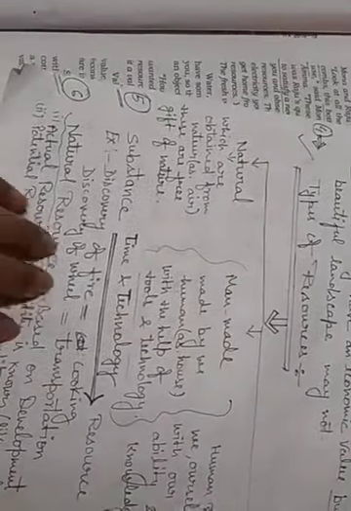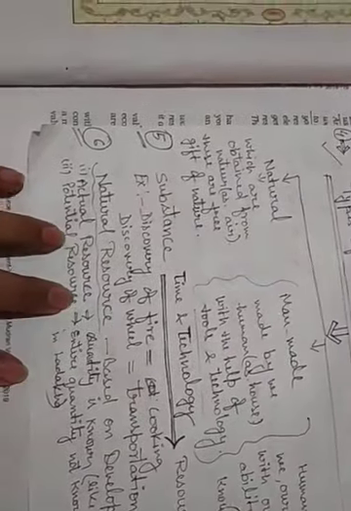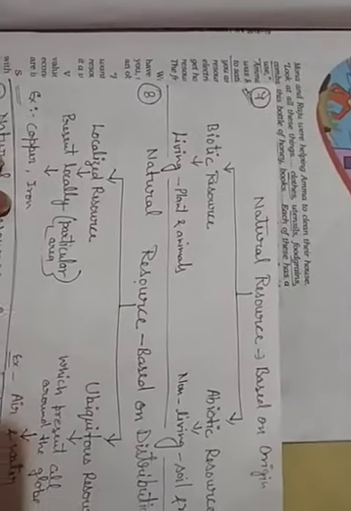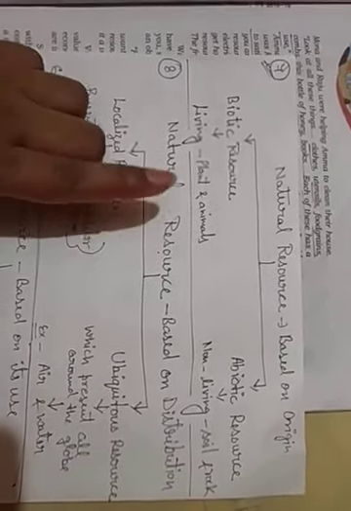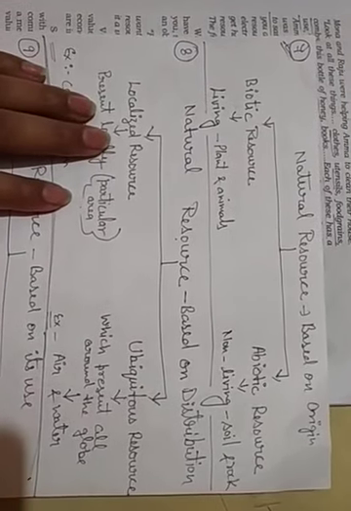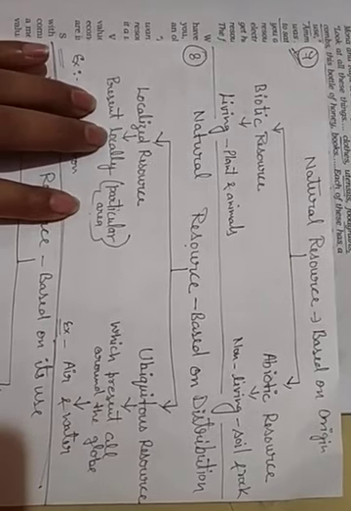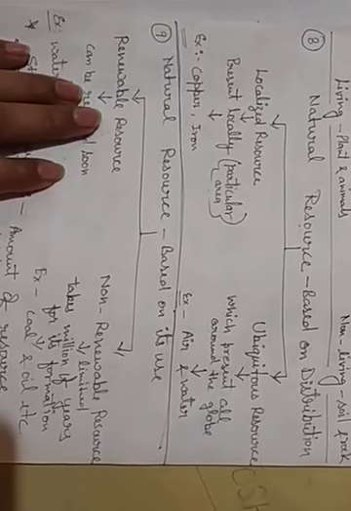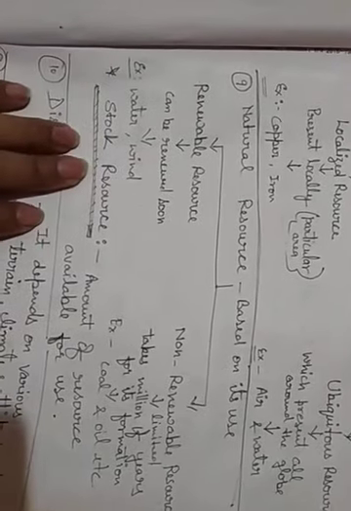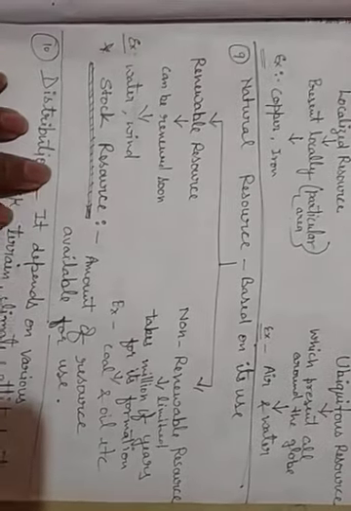Is it clear? Again repeating with you, clearing again the classification of natural resources. First, natural resources you learned on the basis of development: actual resource and potential resource. Second, the distribution of natural resources based on origin: biotic resource and abiotic resource. Third, natural resources based on distribution: localized resource and ubiquitous resource. Next, the classification based on use, that is renewable resource and non-renewable resource. And lastly we discussed the stock resource. Is it clear, all of you?